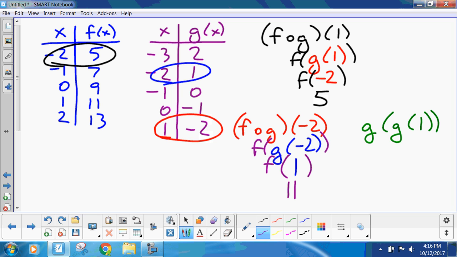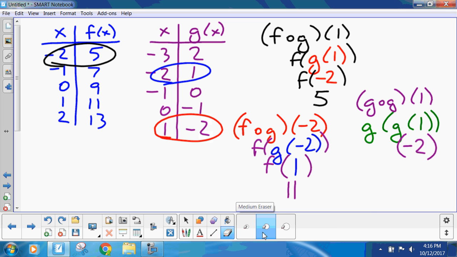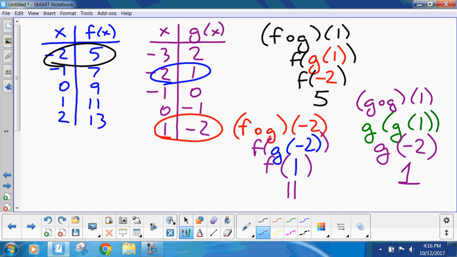Now, the other one, g of g of 1. Anyway, g of 1 is minus 2, right? And what is g of minus 2? g of minus 2 is 1. Back to where we started.